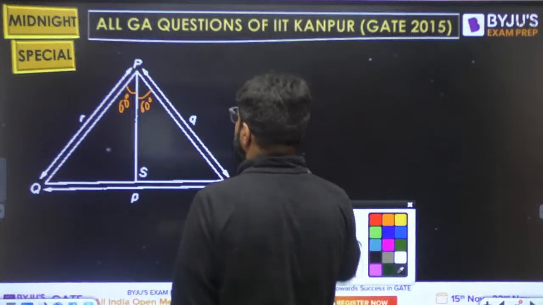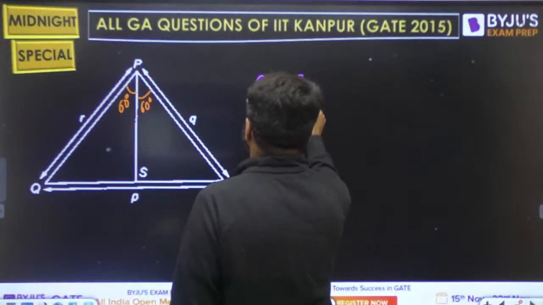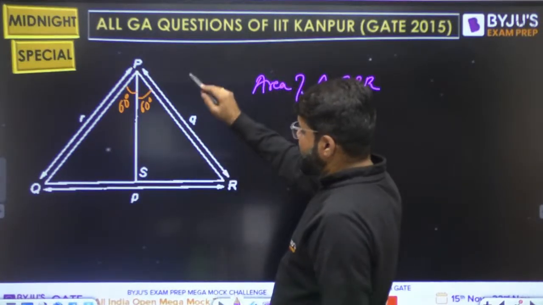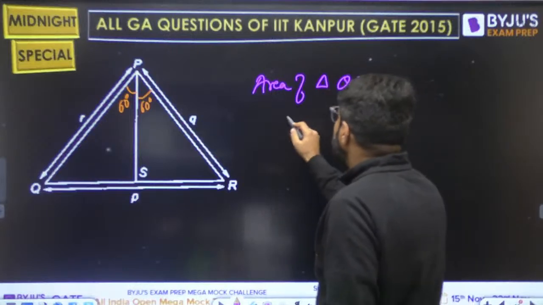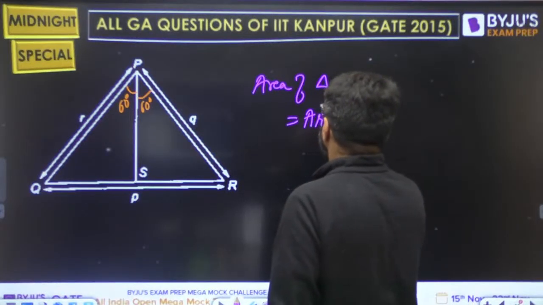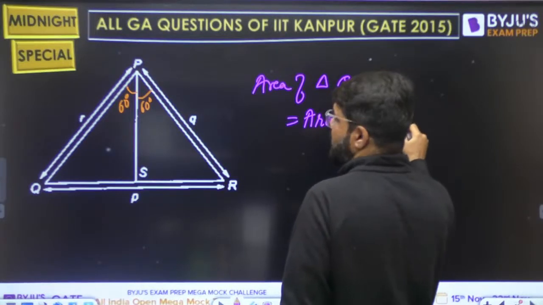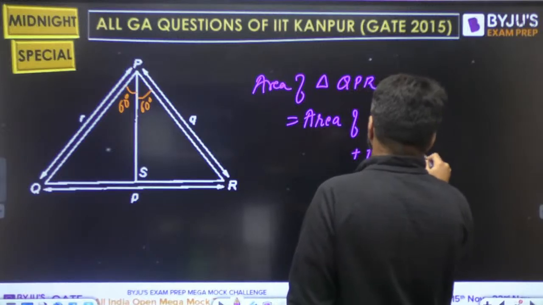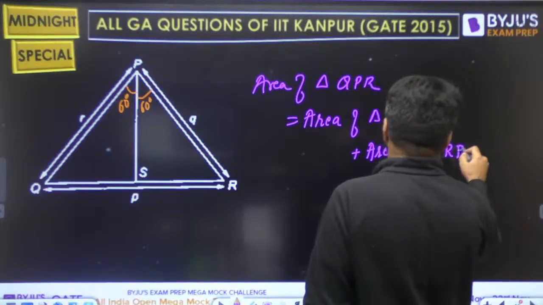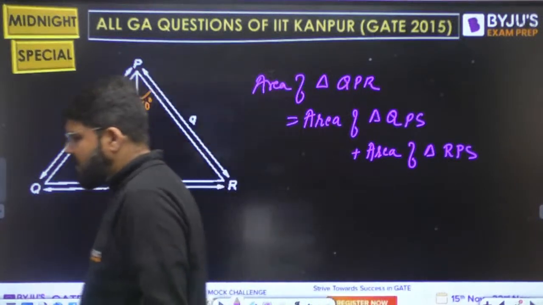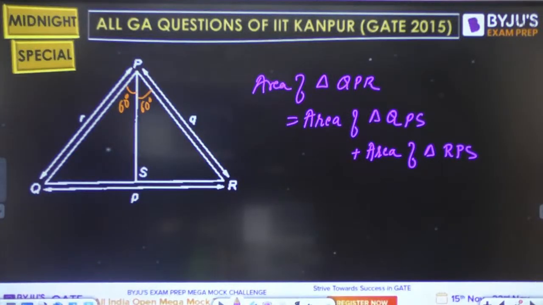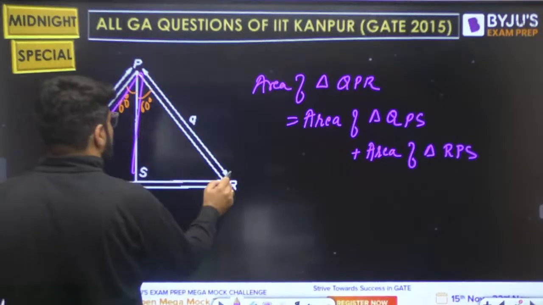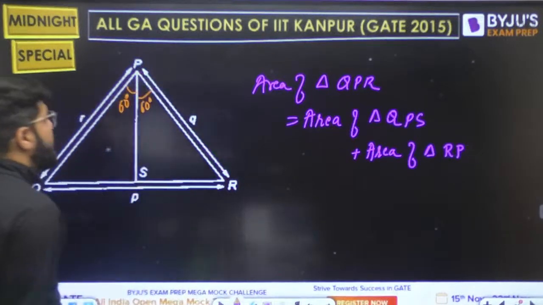I am going to use the fundamental that the area of the entire triangle, that is the bigger triangle QPR, will be equal to the area of the triangle QPS plus the area of the triangle RPS. QPS and RPS will be added.